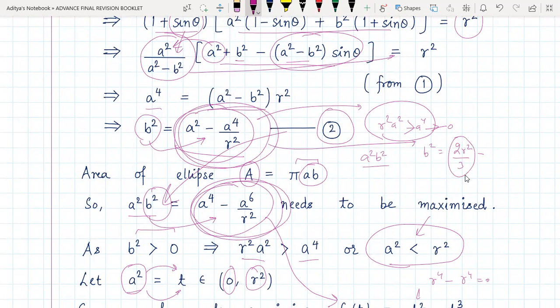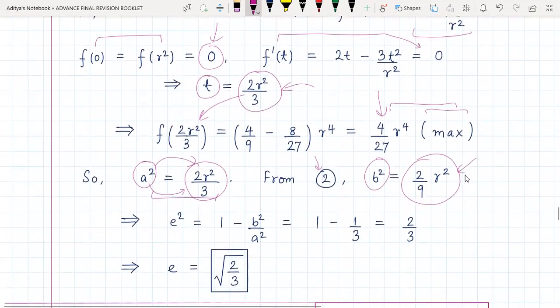So its square again we'll have to do. So 4r power 4 by 9, and upon r square will make this r square again. On simplifying this quantity, we simply get 9 in the denominator, and above we are getting 6 minus 4, which is 2r square. So that's why the value of b square is 2r square by 9.